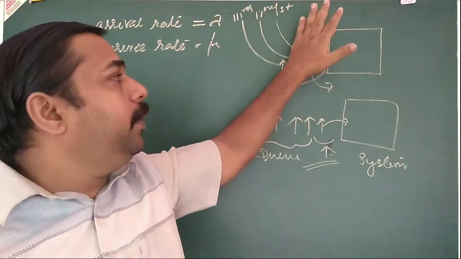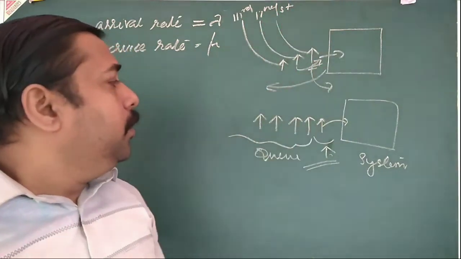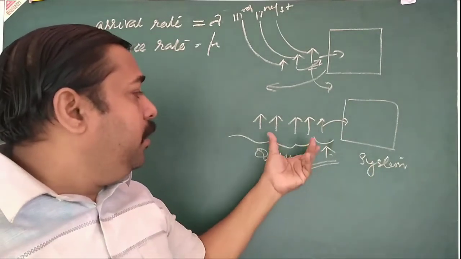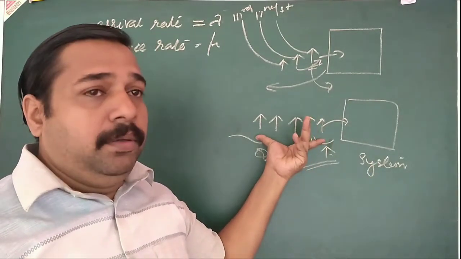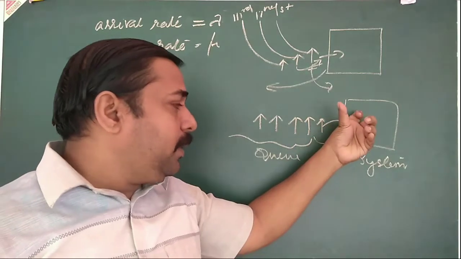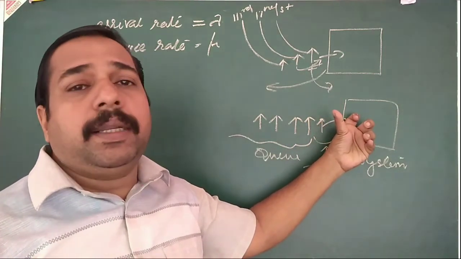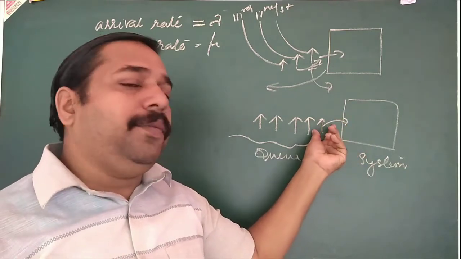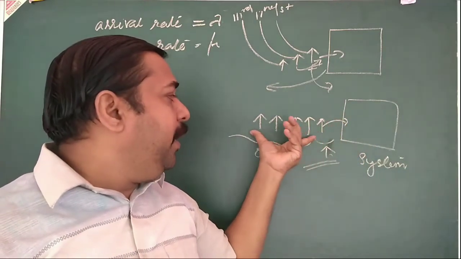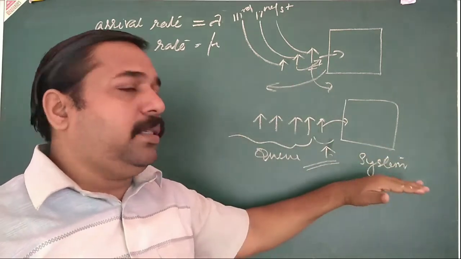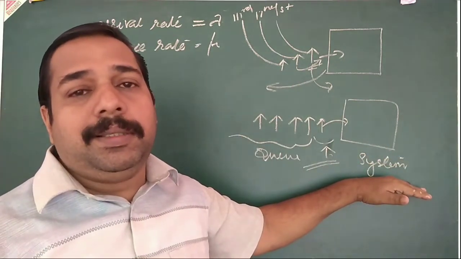Then first you convert everything to a single unit. Next one, system. What is system? System means all these customers. If it is a single server, only one person can get service at a time. So including the person getting service and the remaining waiting persons, all these customers are taken as the system. That is the number of customers in the system.